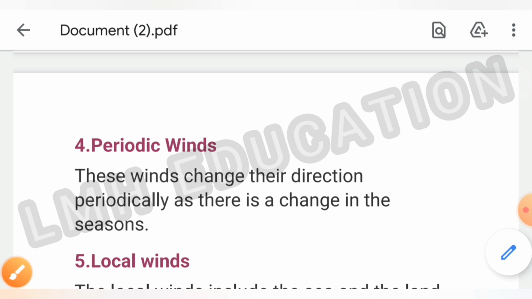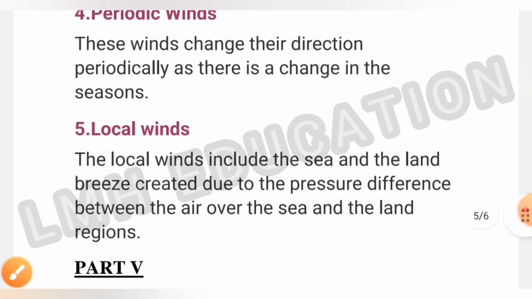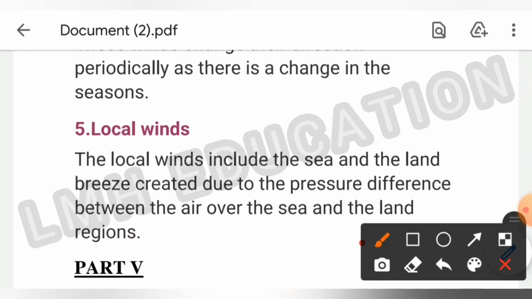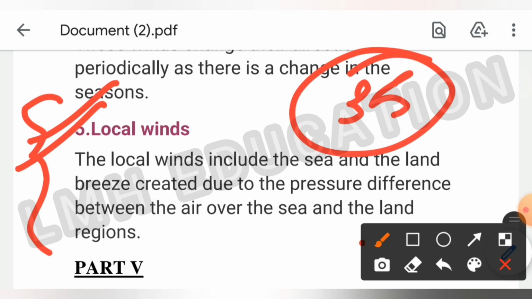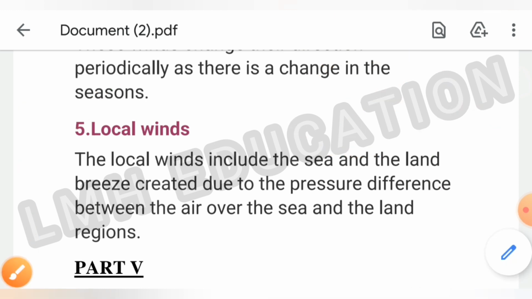Now fifth, local winds. The local winds include the sea and the land breeze created due to the pressure difference between the air over the sea and the land regions. So this is the fifth one. In this way, this question number 35 is completed. So now we will move on to part 5. Part 4 is also completed. Now we will move on to part 5.